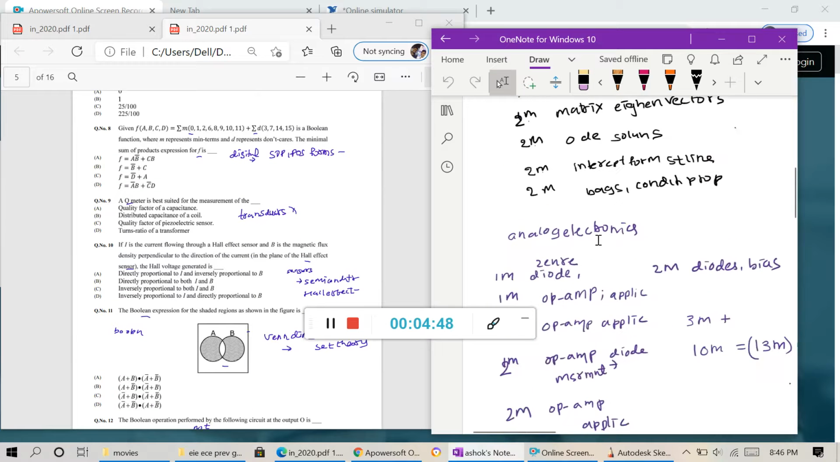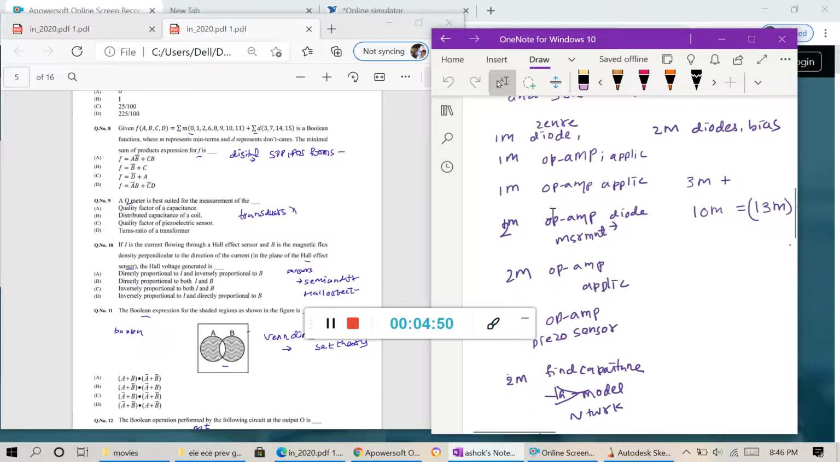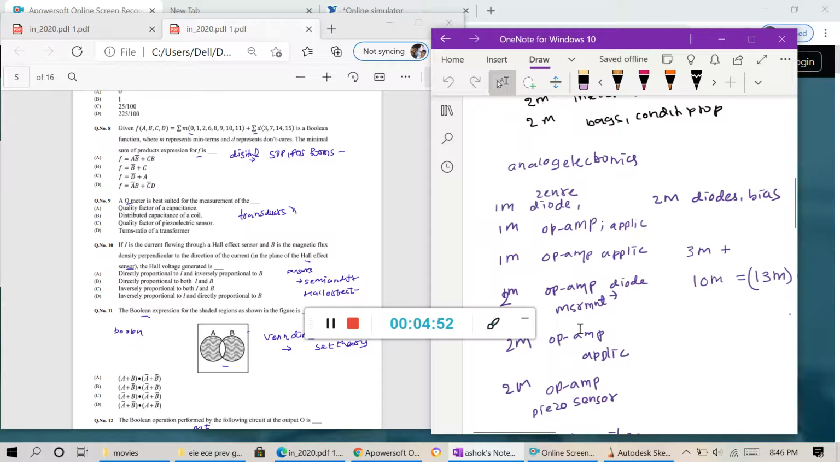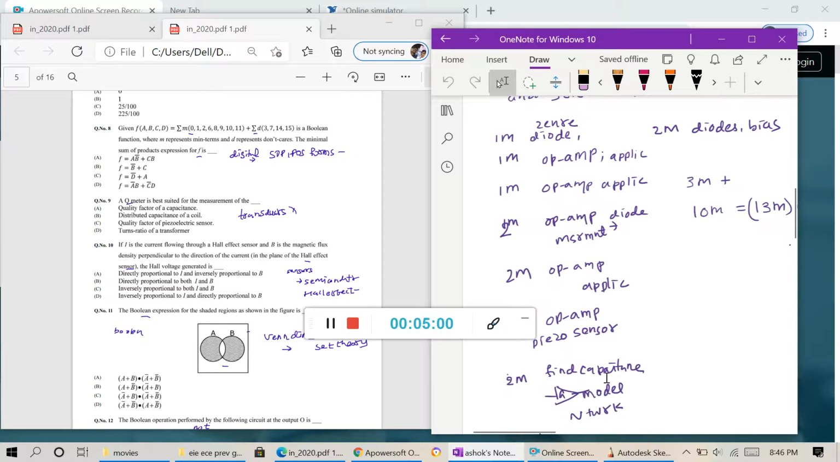And next is analog electronics. You will get some op amp questions. Mostly you will get op amp in instrumentation. Op amp applications, piezo sensors, diodes, like Zener diode, some 13 marks or so.